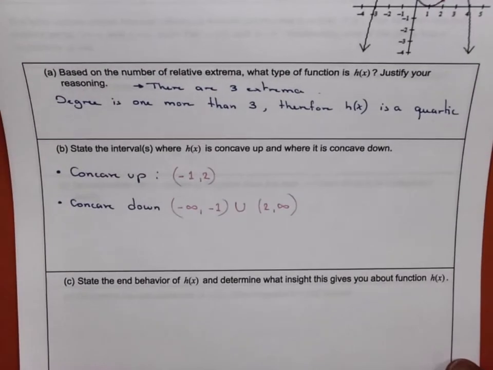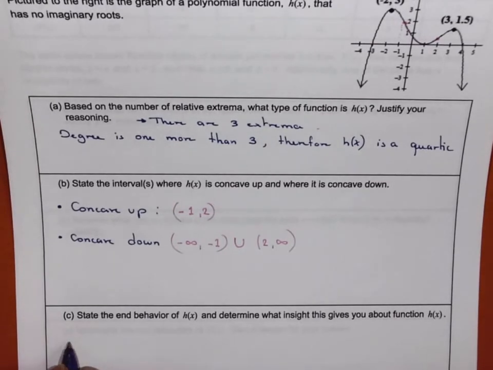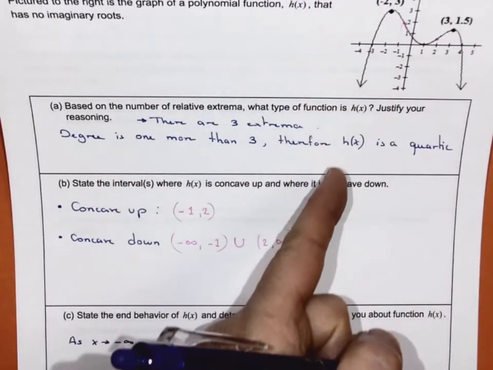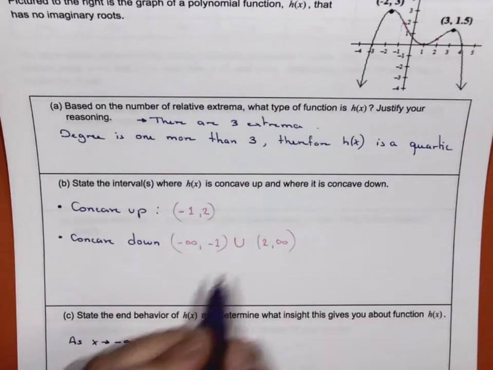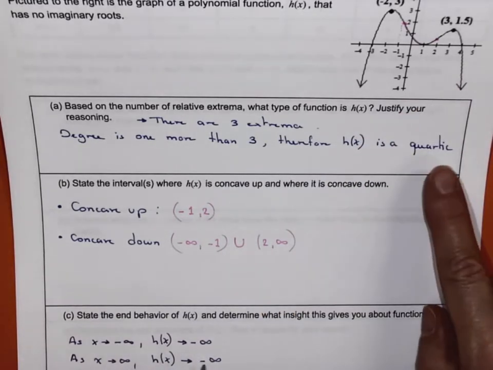State the end behavior of h of x and determine what insight it gives you about the function. So the behaviors are: as x approaches -infinity, meaning as I'm moving toward the left, my graph is going down. So h of x goes to -infinity. As x goes to positive infinity, h of x goes to -infinity, right? Also going down. And that matches our quartic degree, right?